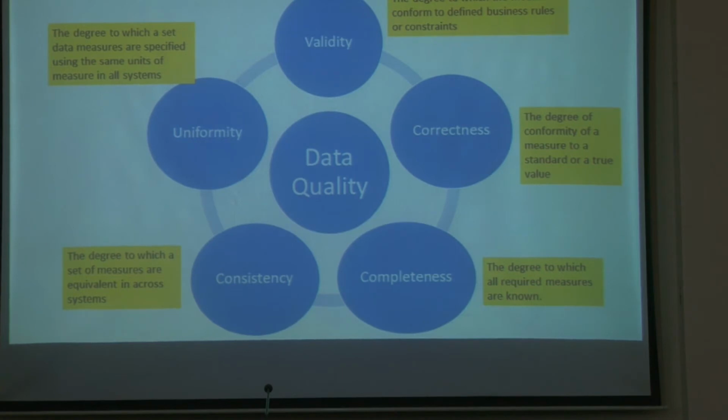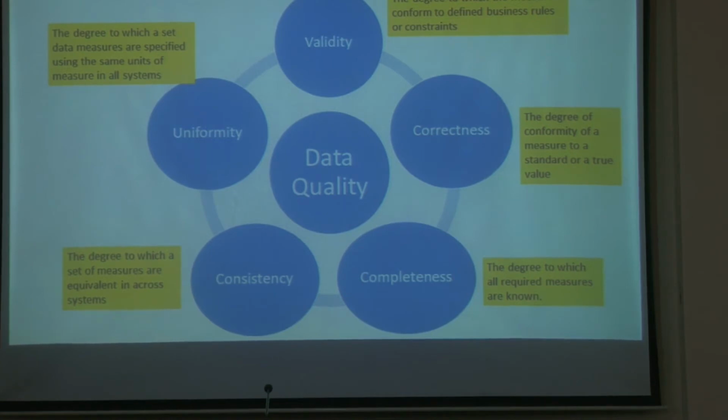So with consistency we mean, in some sense, whether the data that we are expecting to be of a particular value or a range is within that range or not.